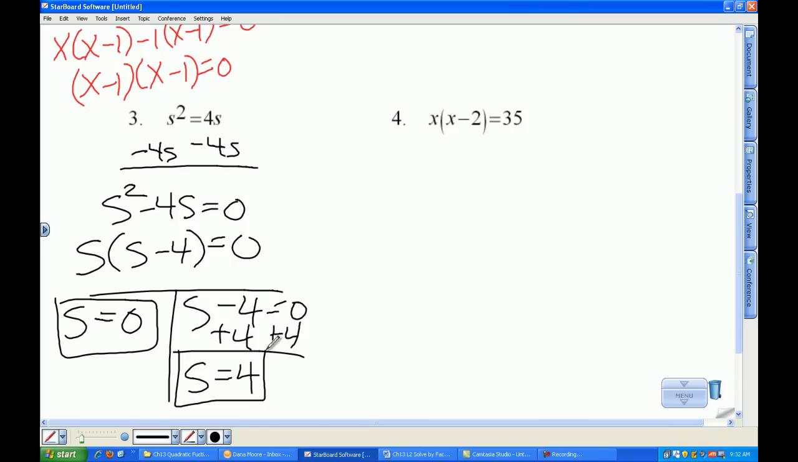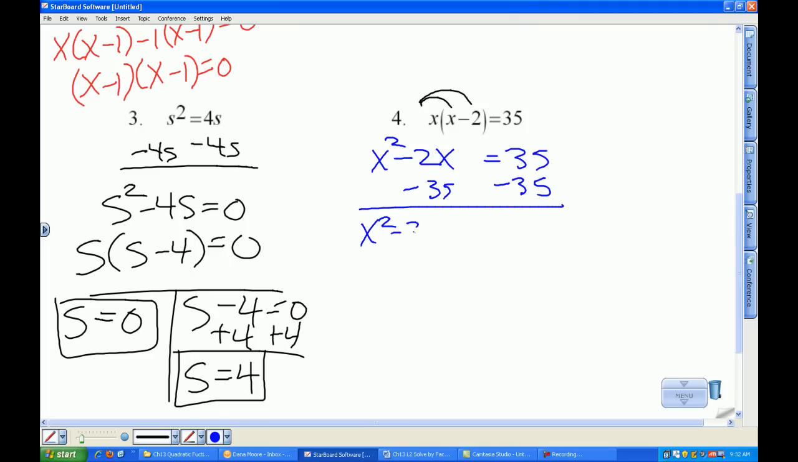In problem 4, we have to get rid of these parentheses. So we're going to distribute, I'll switch colors here. We're going to distribute: x squared minus 2x is equal to 35. And then we're going to set this equal to 0. X squared minus 2x minus 35 is 0.